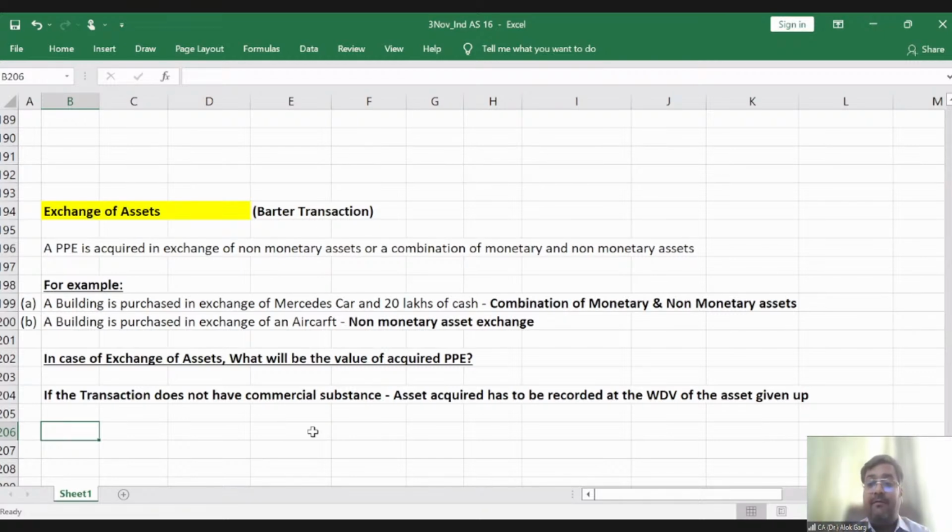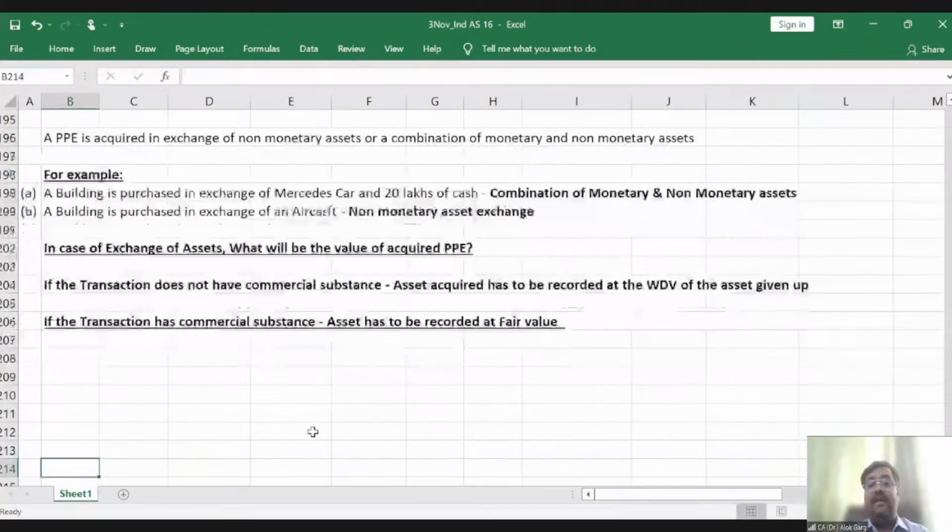So I will debit the PPE account for flat number 801, but at what value? Whatever is the carrying value of flat number 802 in my books will become the cost of flat number 801. So if the transaction does not have commercial substance, the asset acquired has to be recorded at the WDV of the asset given up. But if the transaction has commercial substance, then the asset has to be recorded at fair value. Are you getting me?